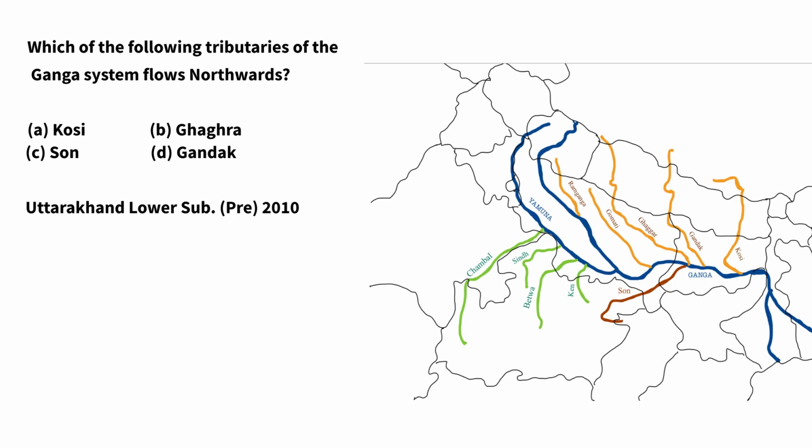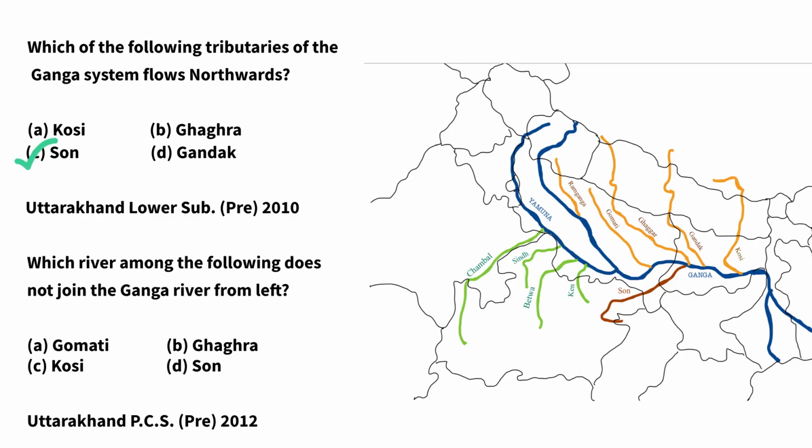Now these are the questions that are based on the direction from which the tributaries of river Ganga join the river. First is, which one of the following tributaries of Ganga system flows northward? Flowing northward means the rivers that are joining Ganga from the south. Right bank tributaries of river Ganga are Yamuna and Son. So answer will be C, Son.